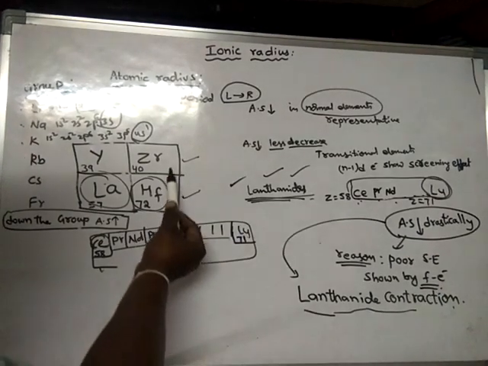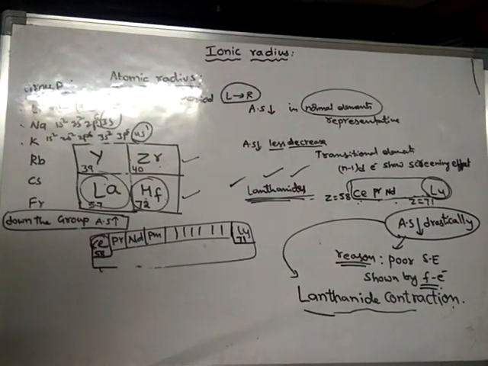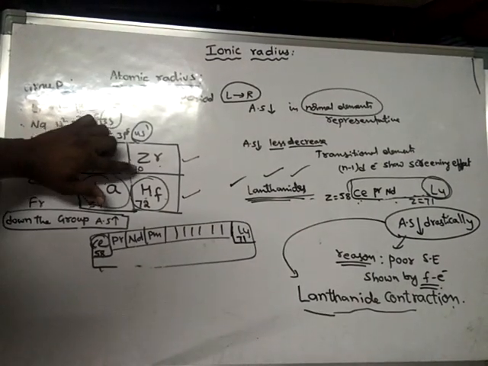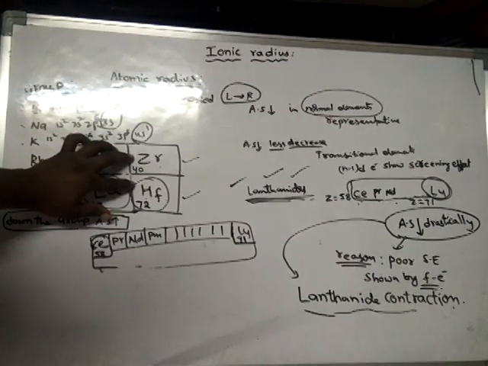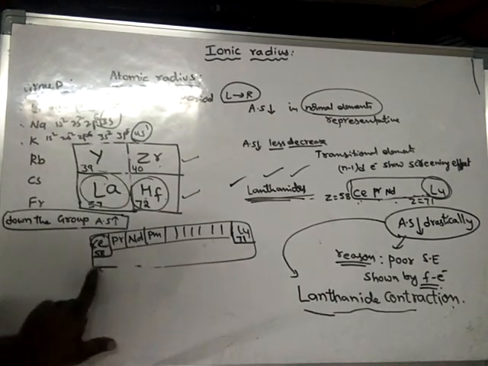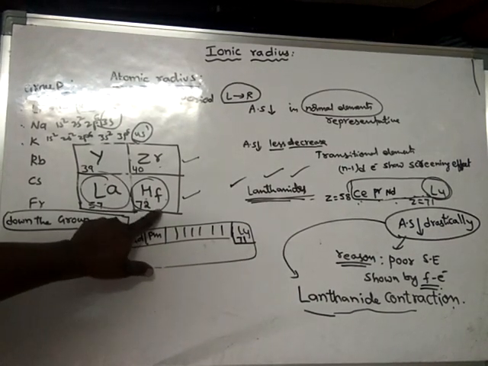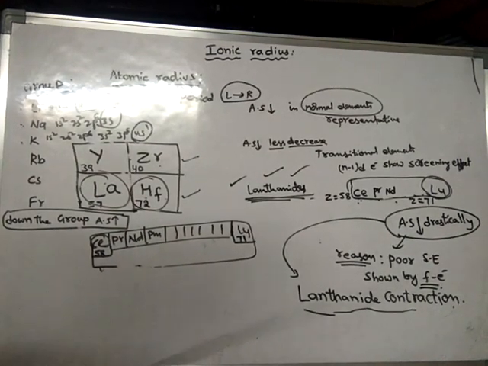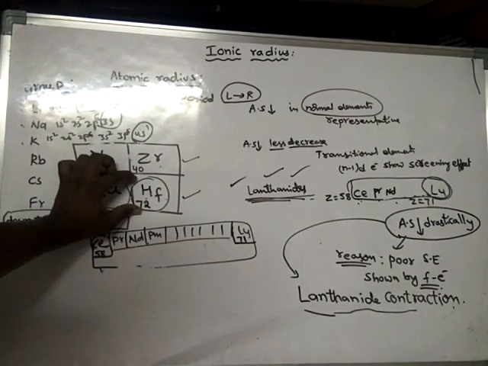And now when hafnium is compared to zirconium, the size of zirconium and hafnium becomes almost equal. Though one shell is added from zirconium to hafnium, and when one more shell is added atomic size should increase, due to lanthanide contraction there is a decrease in atomic size. So the increase and the decrease compensate or balance each other, and finally the atomic size of zirconium will be equal to the atomic size of hafnium.